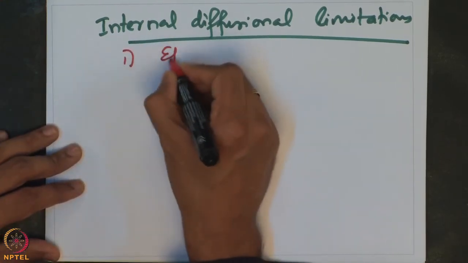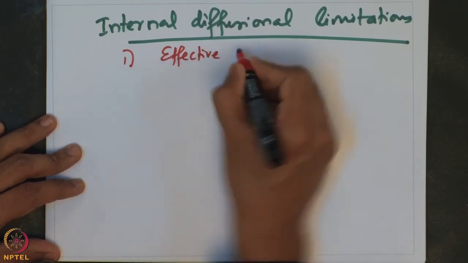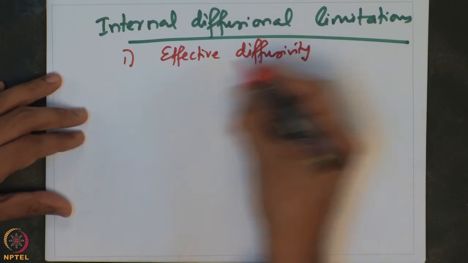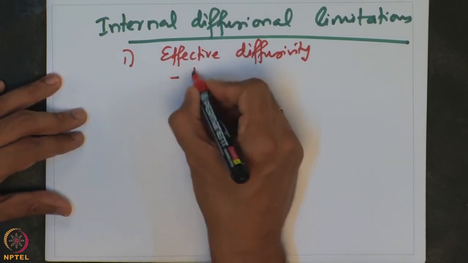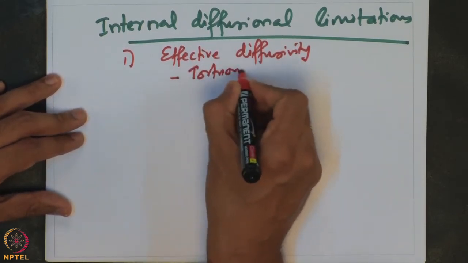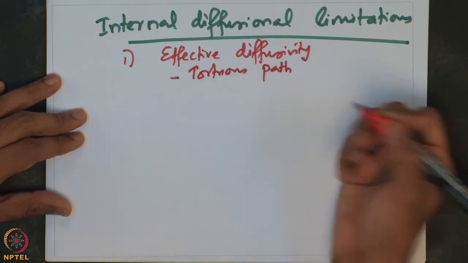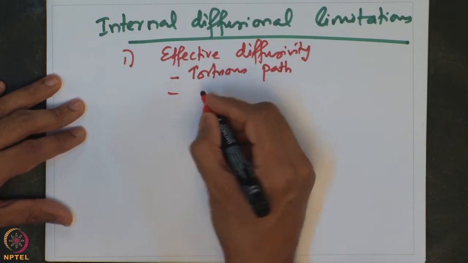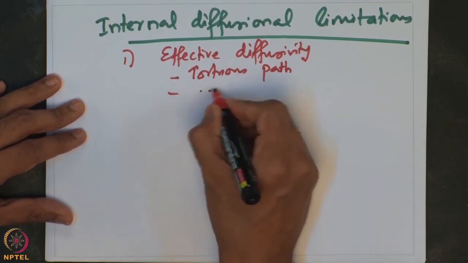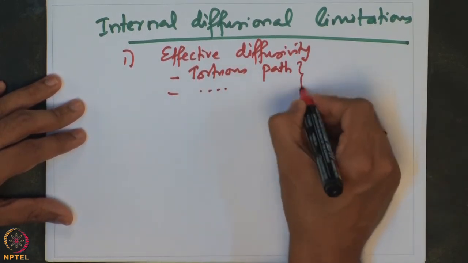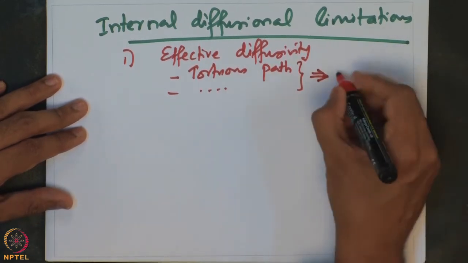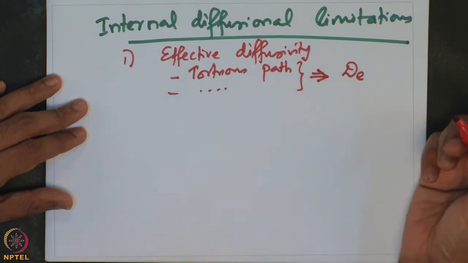We looked at the concept of effective diffusivity, where we understood the presence of tortuous paths of the pores that may be present, there may be interlinking of pores, and so on and so forth, and we tried to see how to capture all of these in a combined quantity called effective diffusivity.